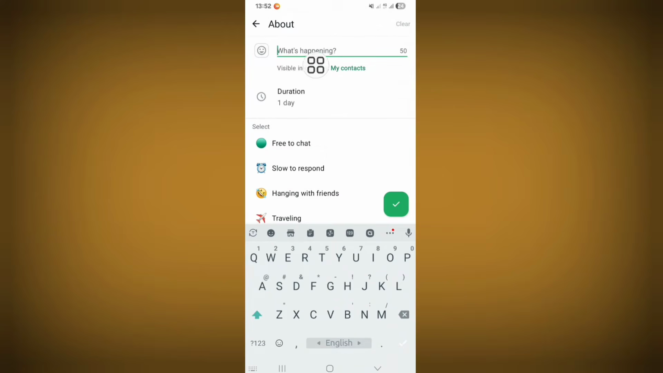Hello viewers, WhatsApp about automatic delete problem. In this tutorial, I will explain to you why this is happening and how to fix it. So let's see.